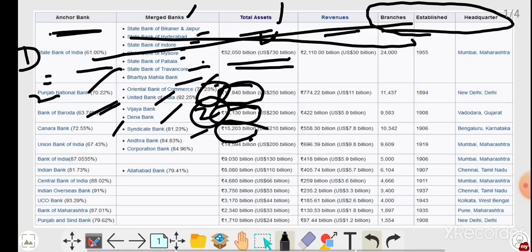So I can tell Canara Bank is a good bank. Actually we can analyze that Canara Bank is a good bank. Why am I saying this? Canara Bank merged with only Syndicate Bank, but those two banks were 15,000 billion worth, whereas here three banks were there. Punjab National Bank is 17,000 billion, and Bank of Baroda is 16,000 billion. So now Canara Bank is almost equal to Bank of Baroda in assets.